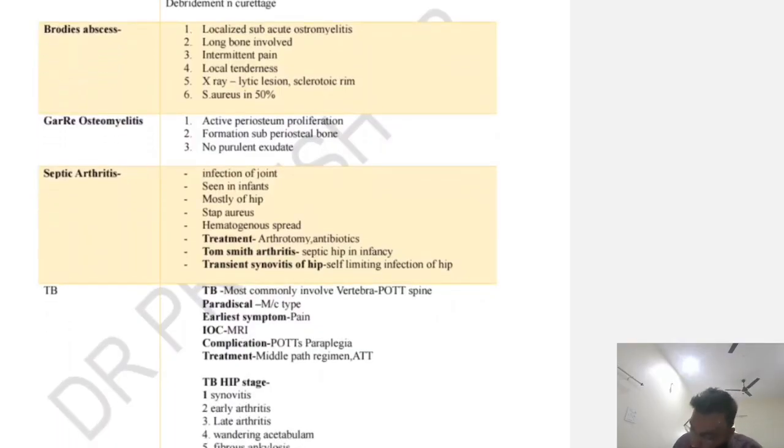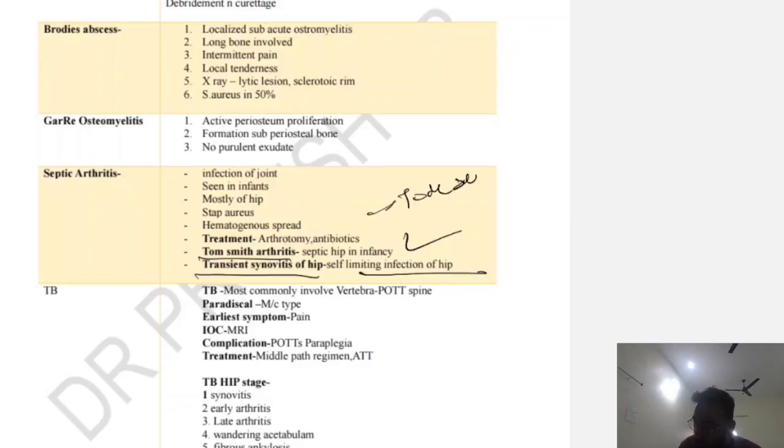Now in septic arthritis, there is Tom Smith arthritis. It is septic hip in infants. Okay, transient synovitis of the hip is a self-limiting condition of the hip. It mimics Tom Smith, but it is not actually an infection. Okay, it is irritation in the hip.